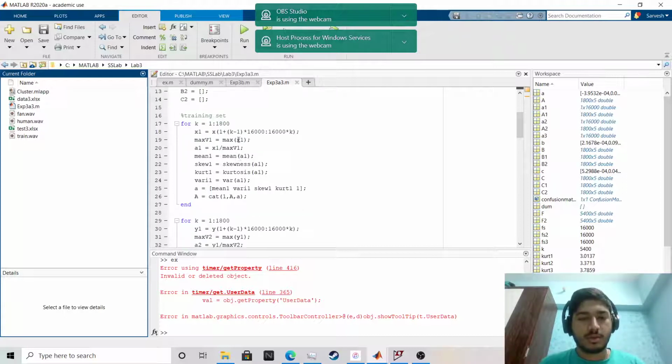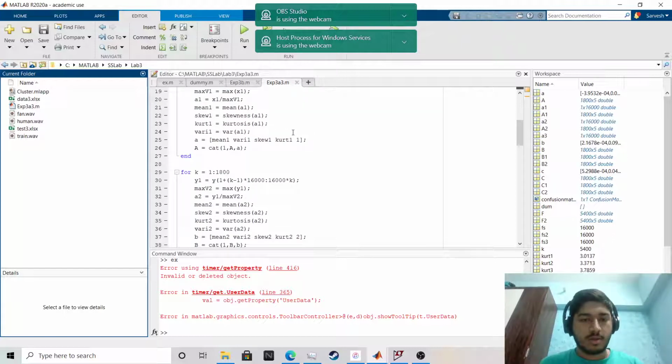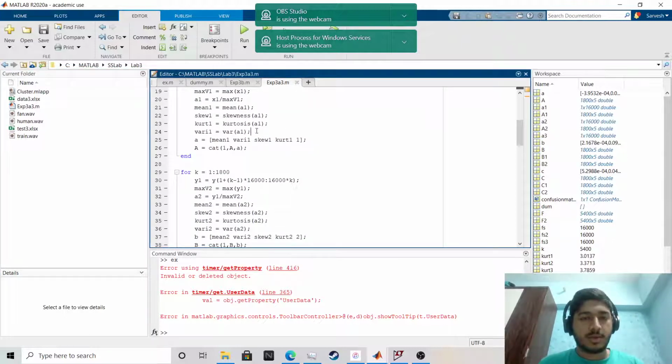In this code, first it will be from 0 to 16,000, then 16,000 to 32,000, and so on. It will calculate the mean square weightage, and this is for making all the amplitudes from -1 to 1.